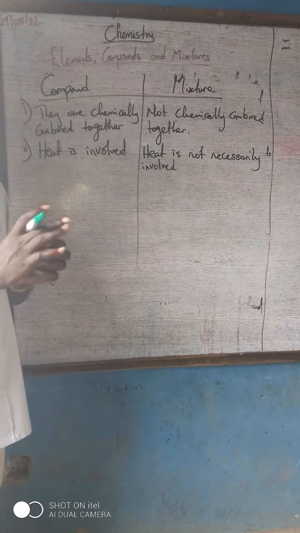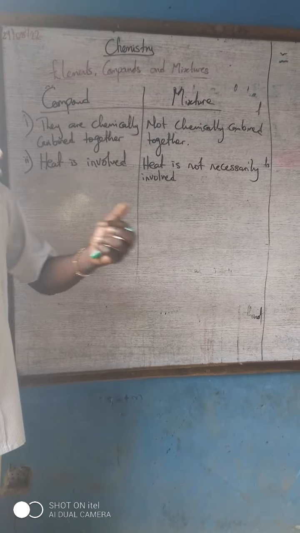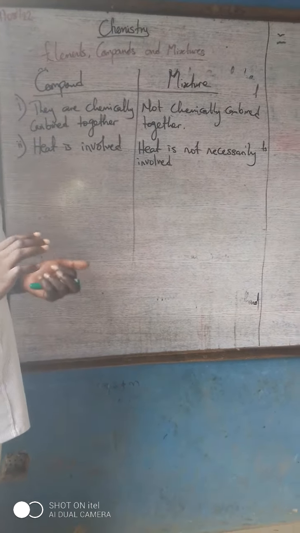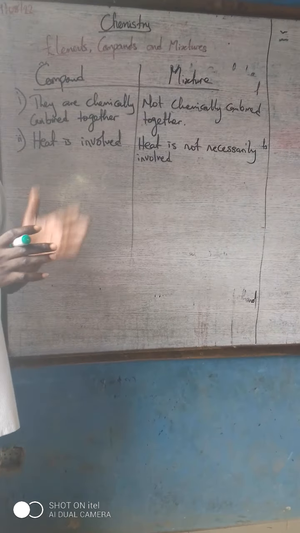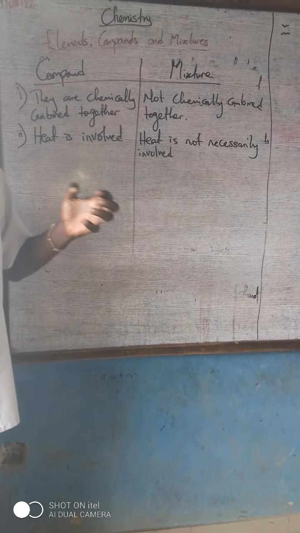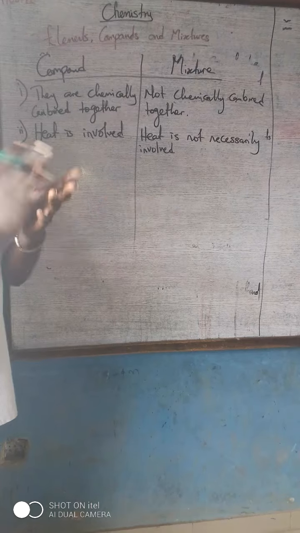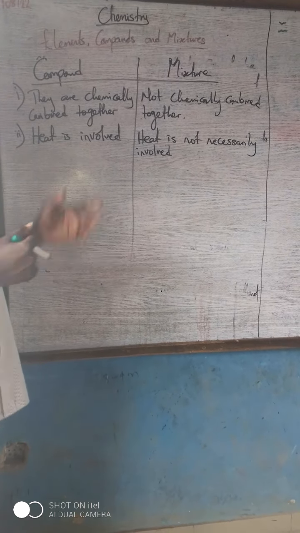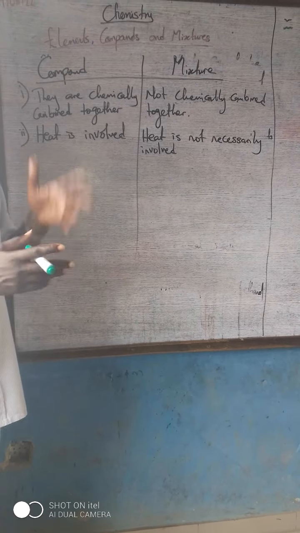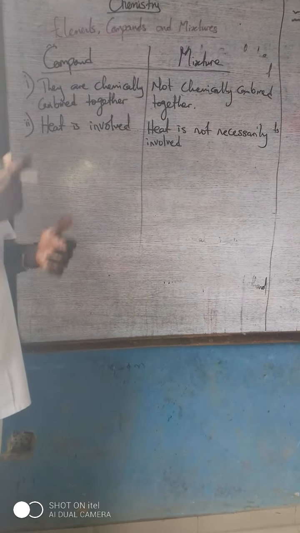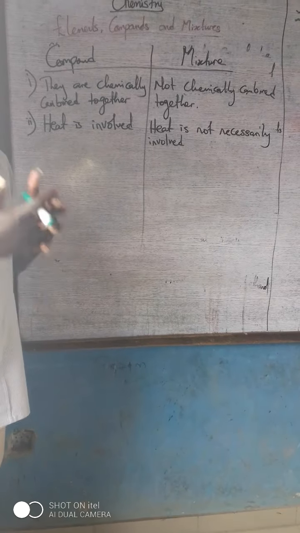Even when we deduce a compound ourselves, for instance hydrochloric acid, where we have a direct combination of constituent elements like hydrogen and chlorine, heat is necessarily involved to have that chemical combination of HCl. But in a mixture, it is not necessarily involved. For instance, in the mixture of salt and water, we don't really need it.